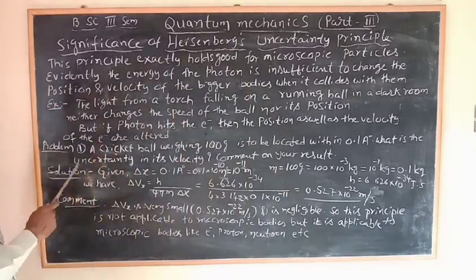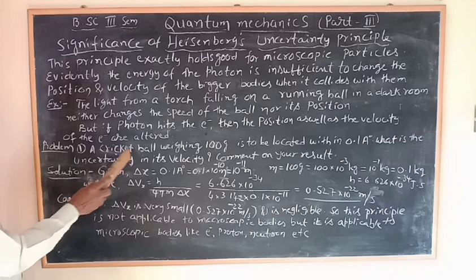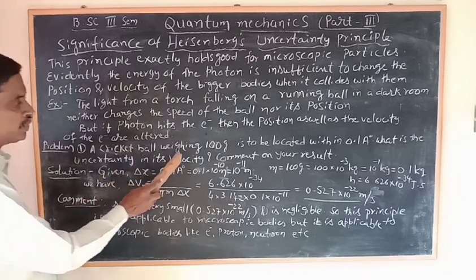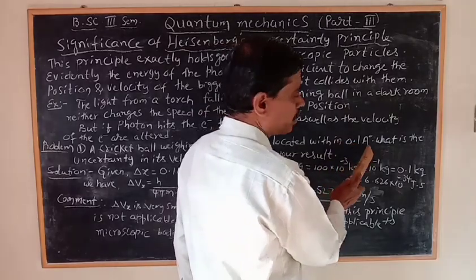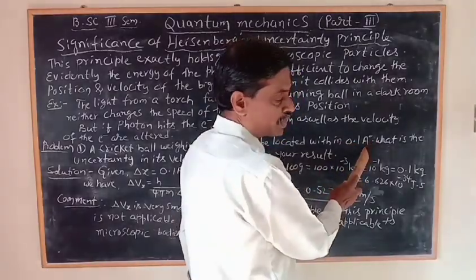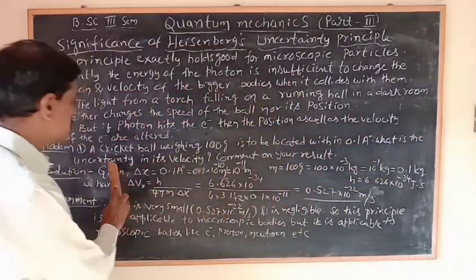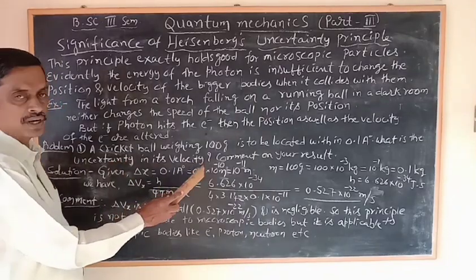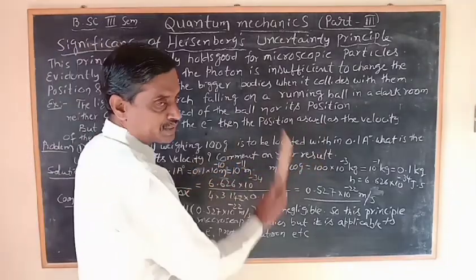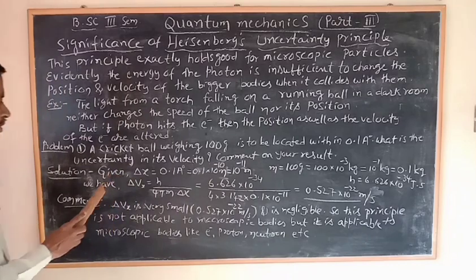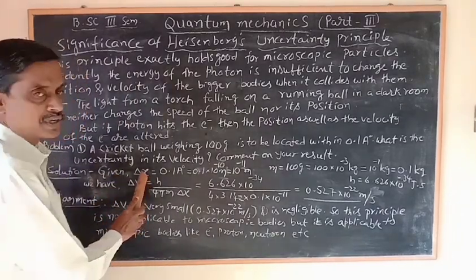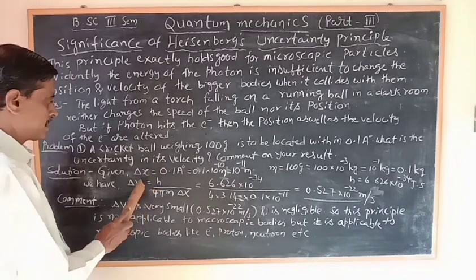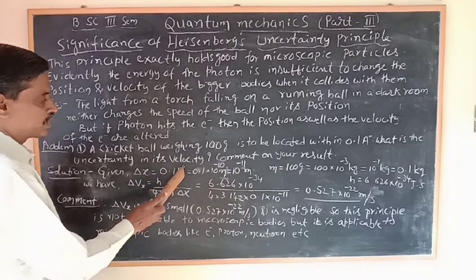To explain this, I will solve a simple problem. A cricket ball, a macroscopic body weighing 100 grams, is to be located within 0.1 angstrom units. What is the uncertainty in its velocity? And lastly, comment on your result. Given quantities: delta x, the uncertainty in the position of the cricket ball, is equal to 0.1 angstrom units.